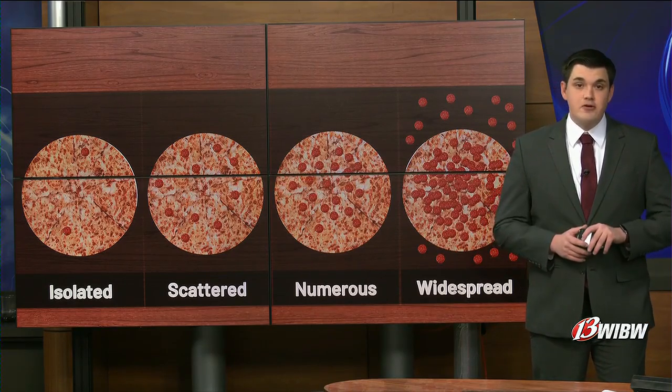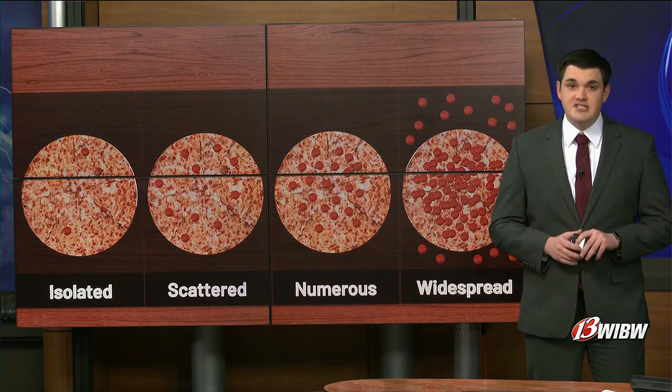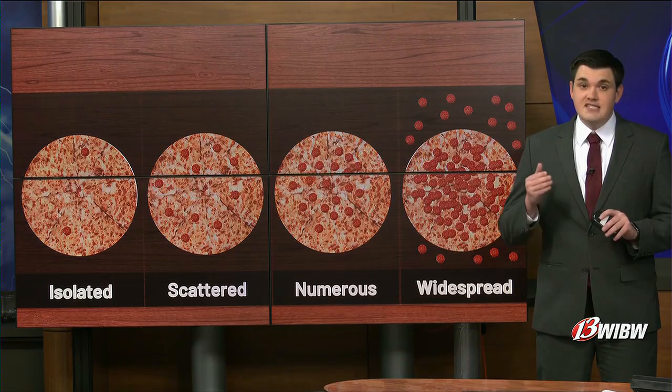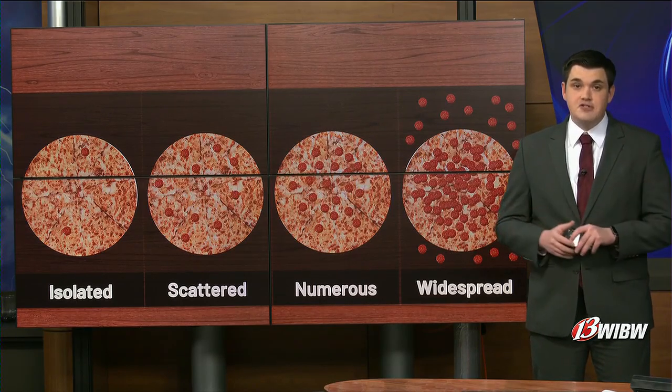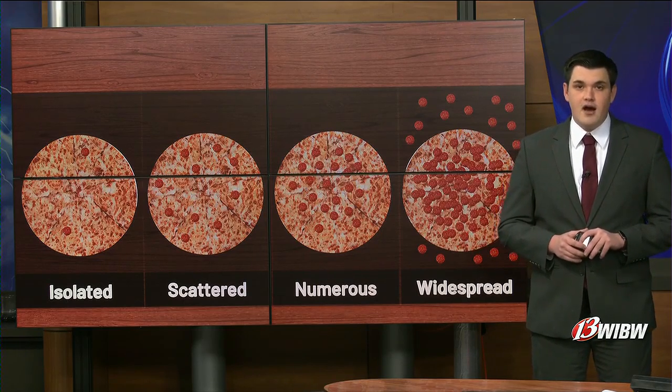Isolated means very few showers, about 10 to 20% coverage, so most locations stay dry, like just a few pepperonis on the pizza. Scattered indicates a random distribution with roughly 30 to 60% of the area seeing rain, so the pizza becomes a little bit more covered.